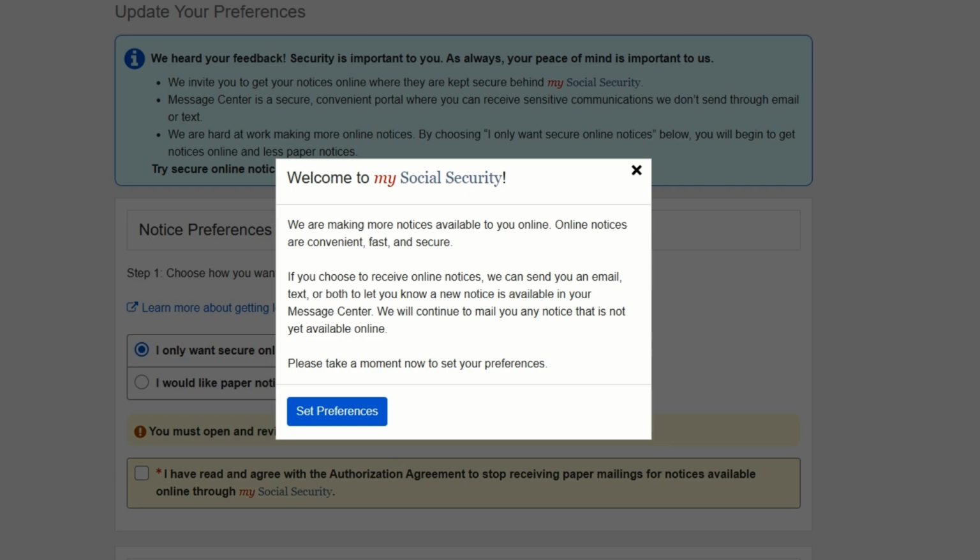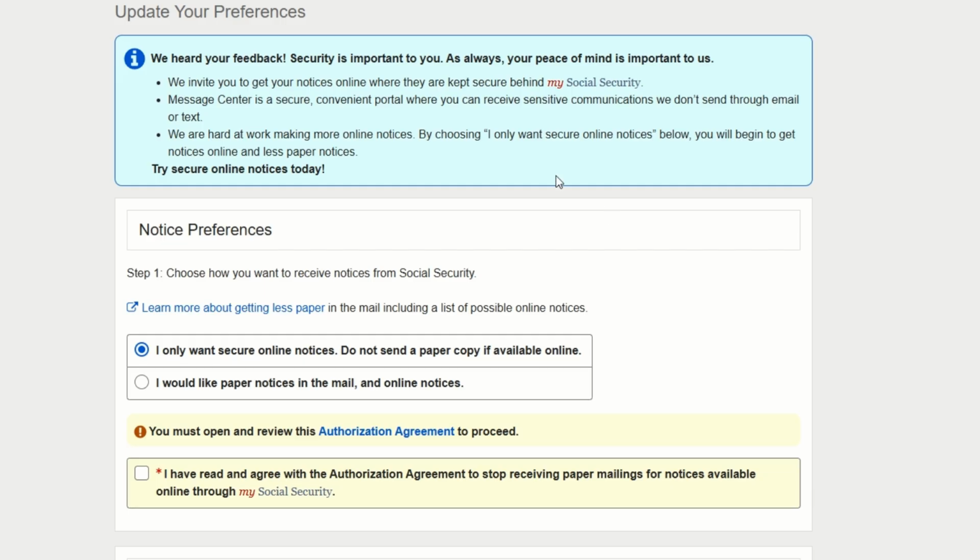It's asking me for my preferences and things like that. So you can go and set those preferences up. And if you don't care to do that, you can just click the X, and you can do that the next time. To me, this is a very big decision. If you decide that you only want online notices and digital copies versus a paper copy, you will choose this and then check this box.